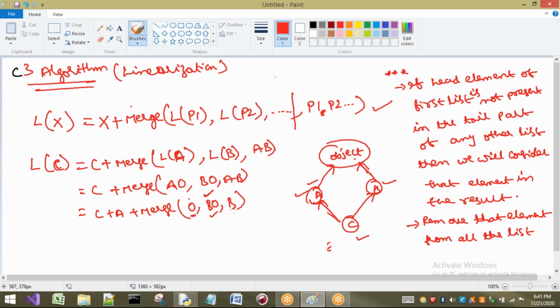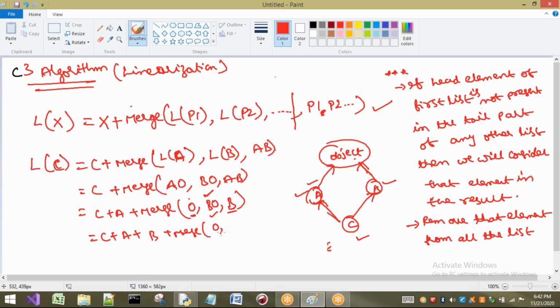Tile part or not. So it is present here. Is it a tile? No, there is only one element. If it is one element, it will be considered as head only. Okay, right. Now here what I have to consider? Here I have to consider C plus A plus B. I have to consider in the result. Okay, plus merge of B.